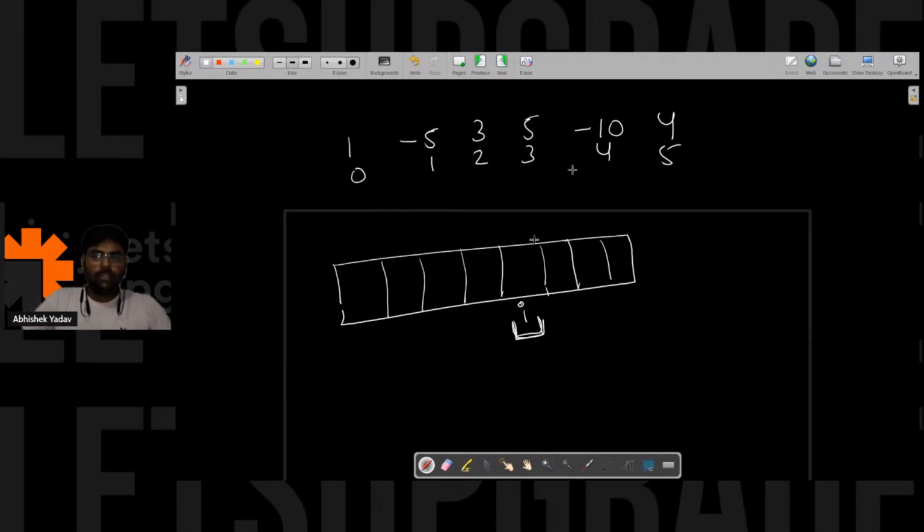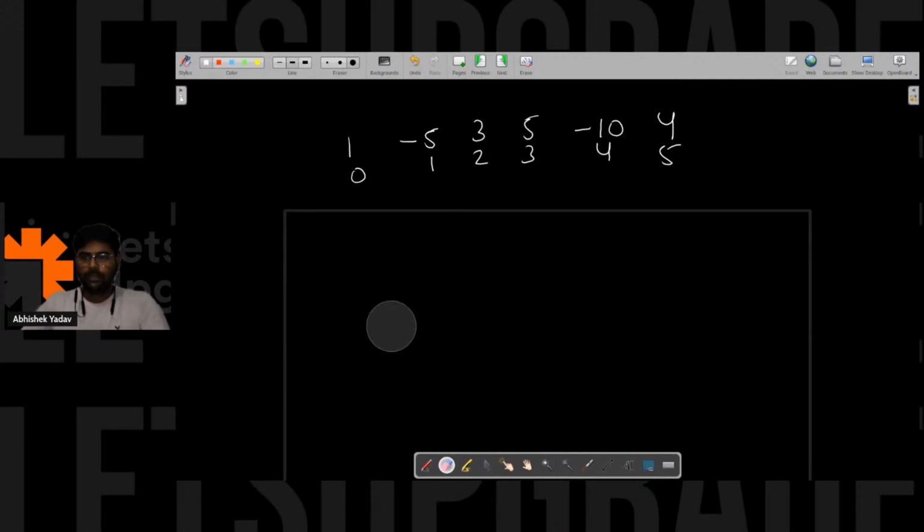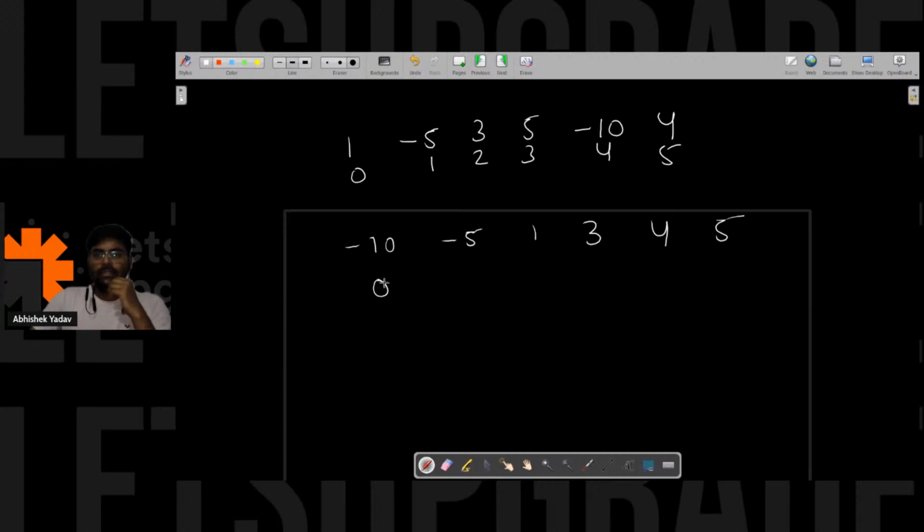Let's assume I sort this data, and let's see what I get if I sort it. So here, this is minus 10, minus 5, 1, 3, 4, 5, and the indexes are 0, 1, 2, 3, 4, 5.